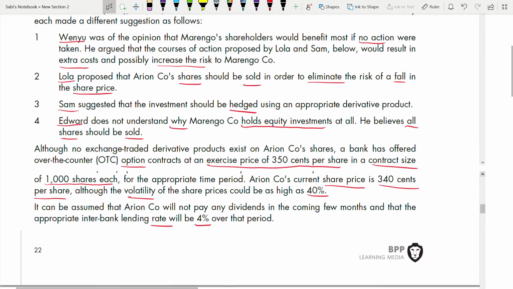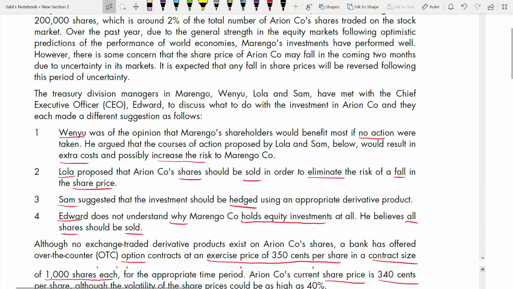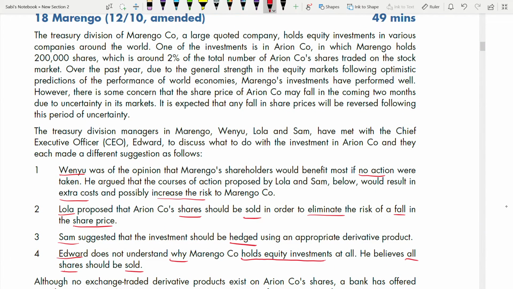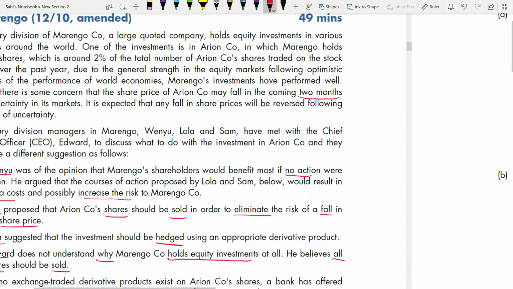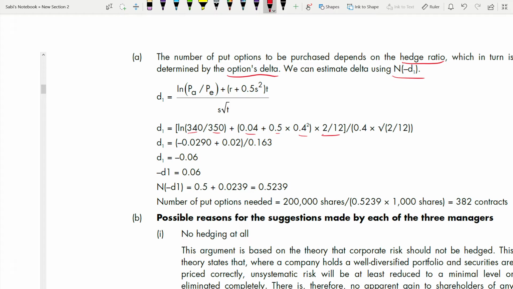Where is the time? Standard deviation is 40%, right? Yes, it's coming: 2 months. So it is 2 over 12, because it is for 2 months. And then it is 0.4 into the square root of 2 over 12. Once you get it, you are getting minus 0.06. It is D1 which is minus 0.06, but if it's minus D1, then it becomes positive, right?